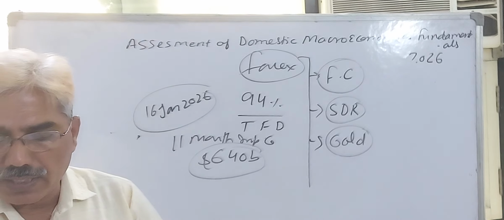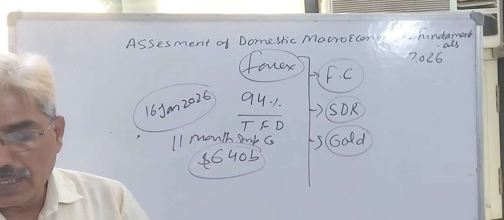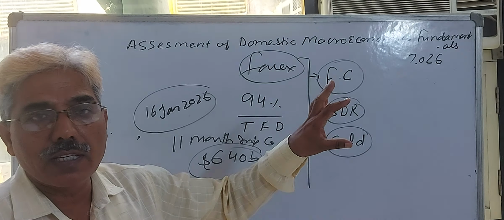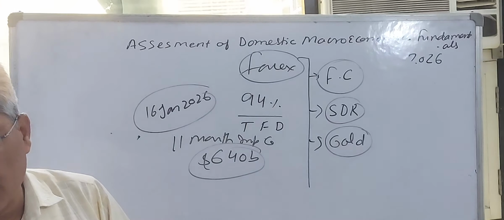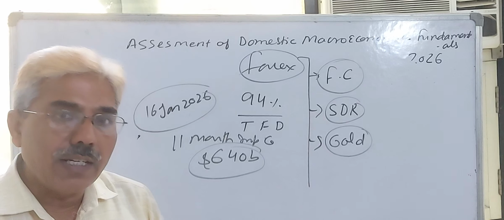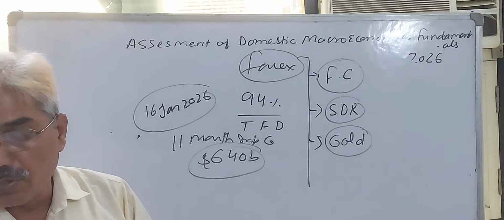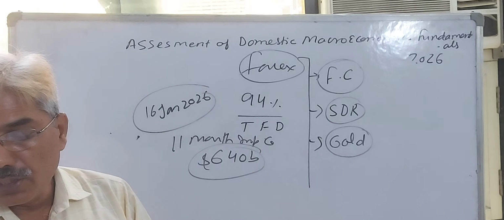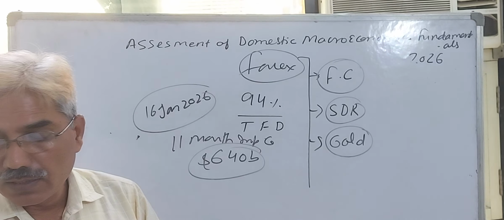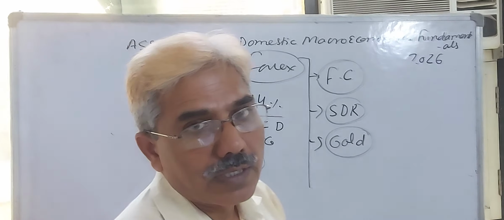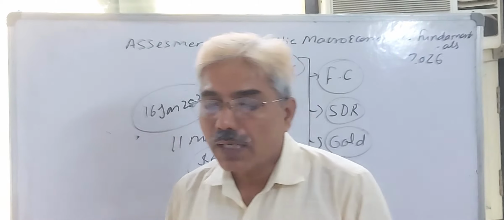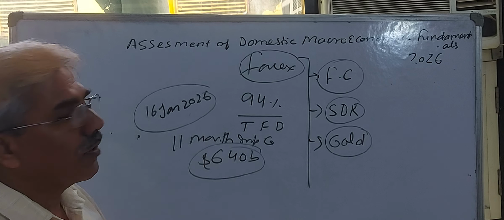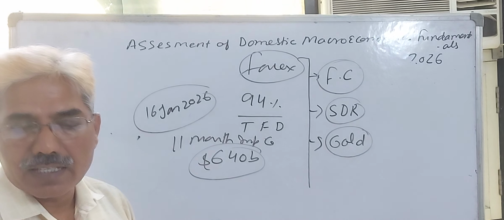I have discussed these kinds of points today, and lastly I discussed the foreign exchange reserve position, current account position, and balance of payments position, because of trade agreements signed by the Government of India with the UK, Oman, New Zealand, the European Union, and the US. Different agreements signed by the government during this period are boosting the performance of our economy. I will proceed further with this lecture tomorrow.